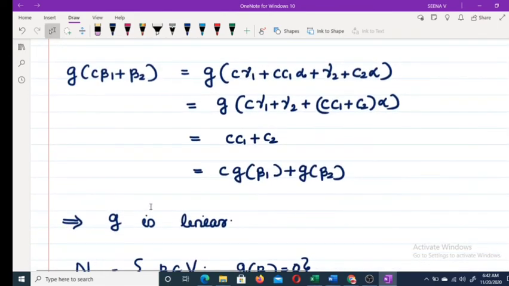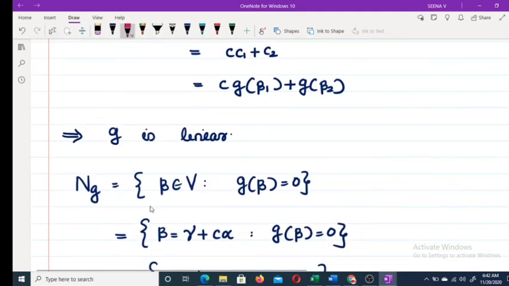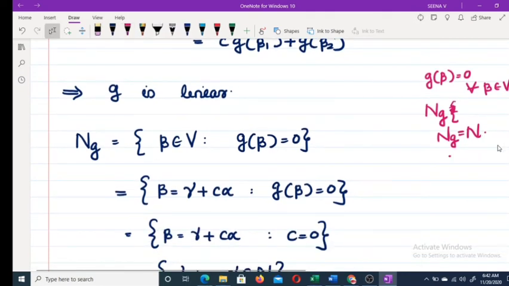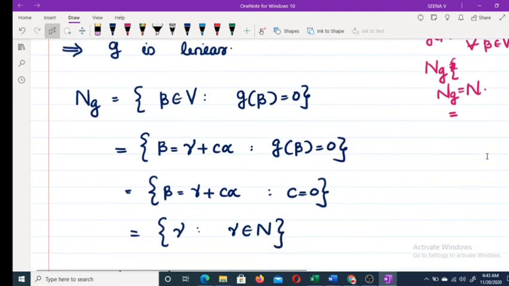Why is it non-zero? Suppose G of beta equals 0 for every beta belonging to V. Then the null space of G is equal to N. Here we get the null space of G equal to N, and if G of beta equals 0 for every beta belonging to V, then the null space of G equals V.